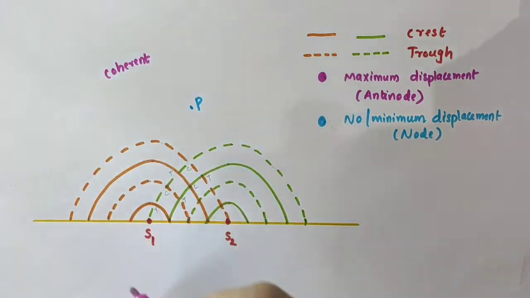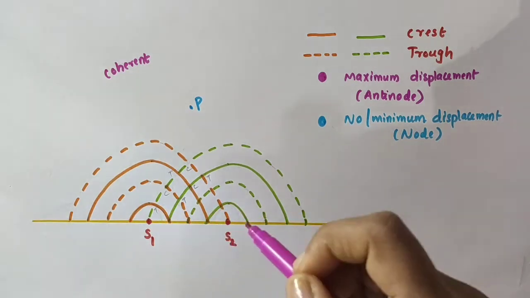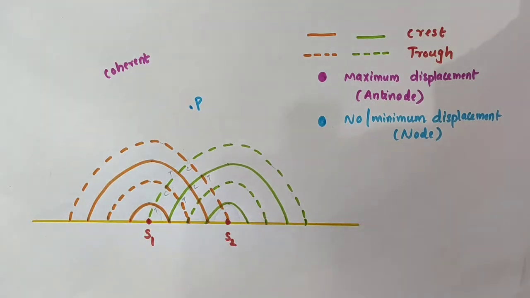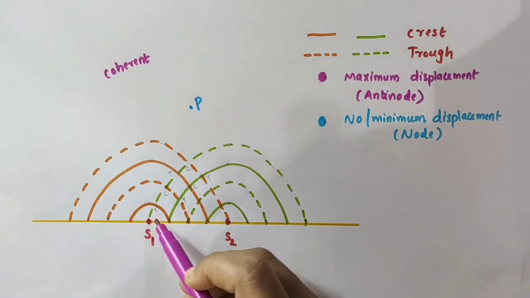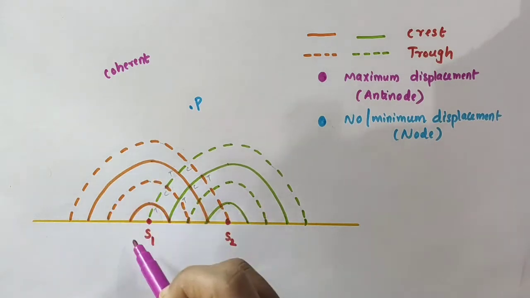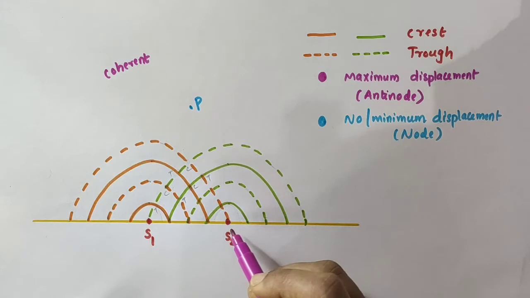Two wave sources S1 and S2 are said to be coherent if their frequency and waveform are identical and their phase difference is constant. This figure shows the positions of crests, which are drawn by these solid lines. The orange colored waves are produced by the source S1, and the green colored waves are produced by the source S2.